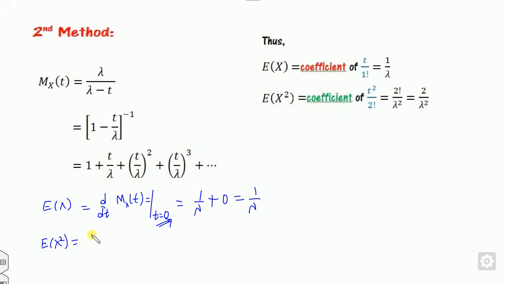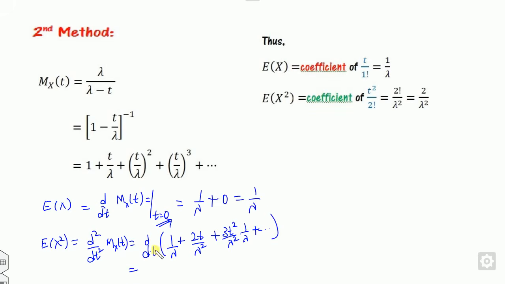What is the second derivative? What is the 2 times derivative of Mx of t? Once you take the first derivative, it becomes this plus something into 1 by this and so on.